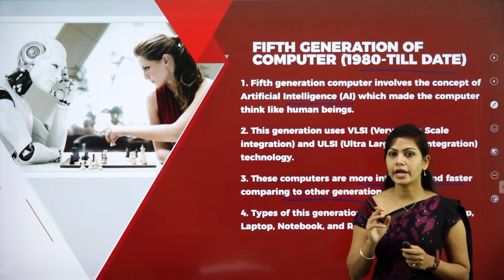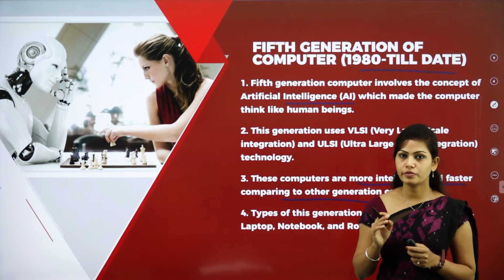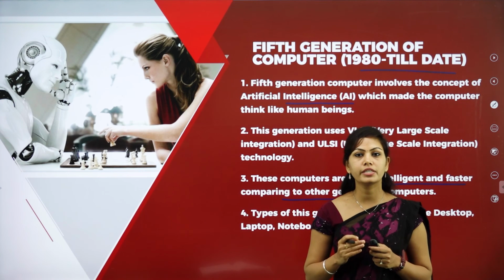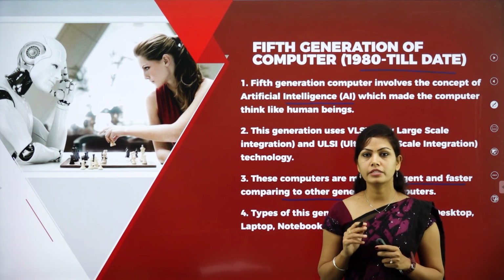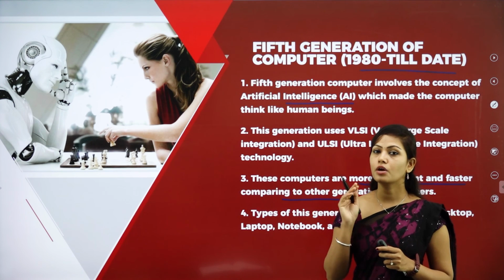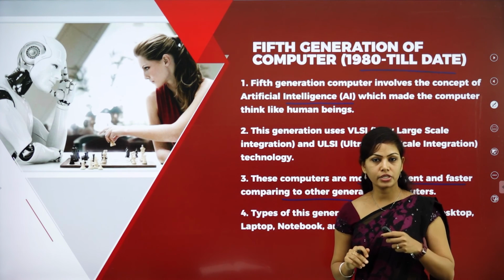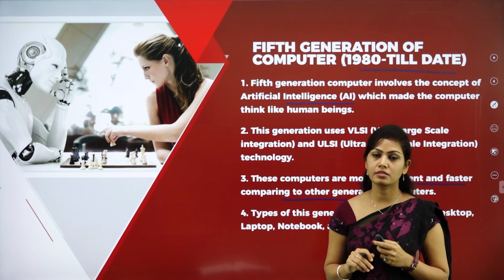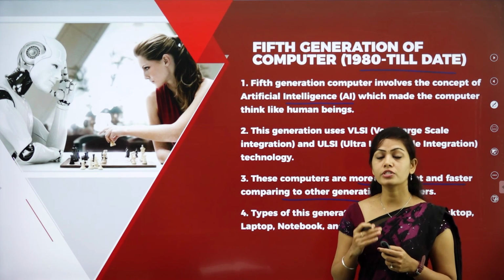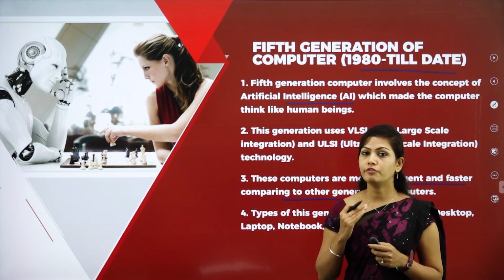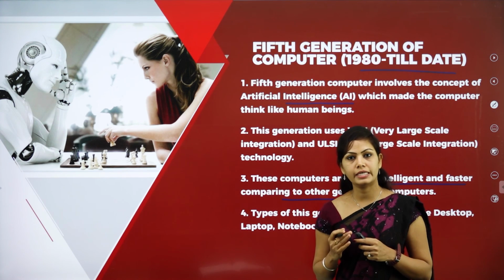So, we learned 5 different generations: first generation, second generation, third generation, fourth and fifth generation. The magnetic material they used in first generation is vacuum tubes. In second generation, it is transistors. Third generation, ICs, integrated circuits, fourth generation microprocessor, and fifth generation artificial intelligence.